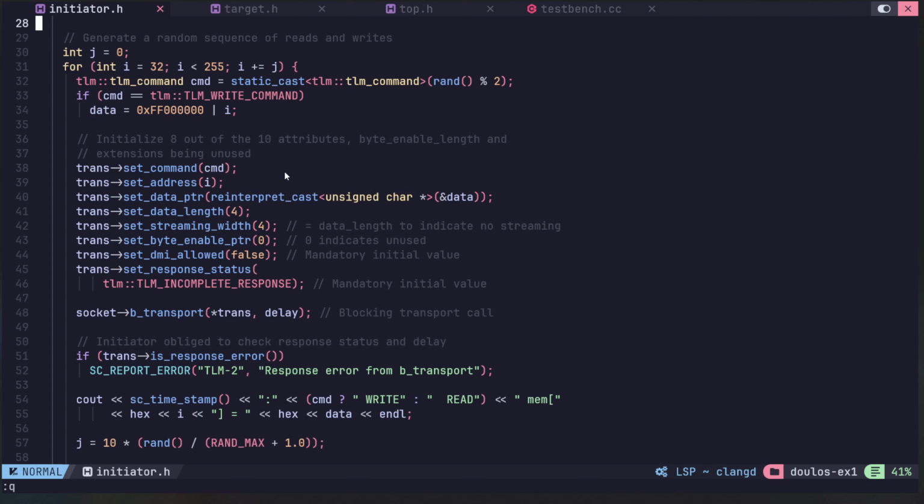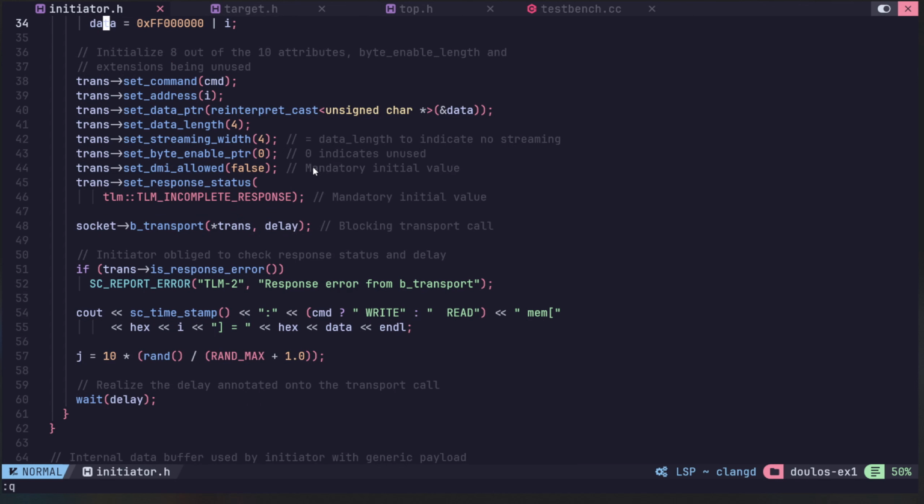The transaction has many attributes like set command, set address, data pointer, data length, etc. These are to tell the properties of the transaction, which will be shared between the initiator and the target. The type of command will be either read or write. Then on the socket class, we call its member function, the socket pointer object, we call the member function b_transport, to which we give the transaction that we created with these parameters, and also we give it a delay.